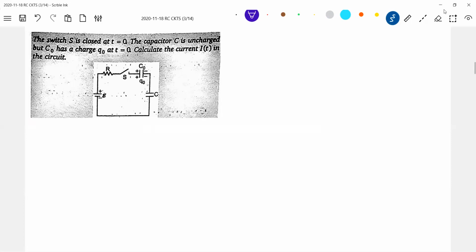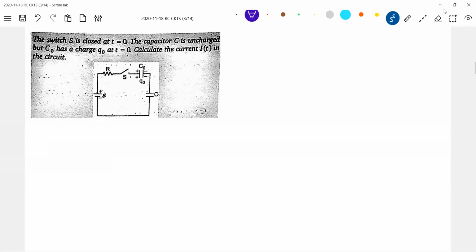Just read the question. Even both the capacitors can have a charge. So you should really go through such ideas.